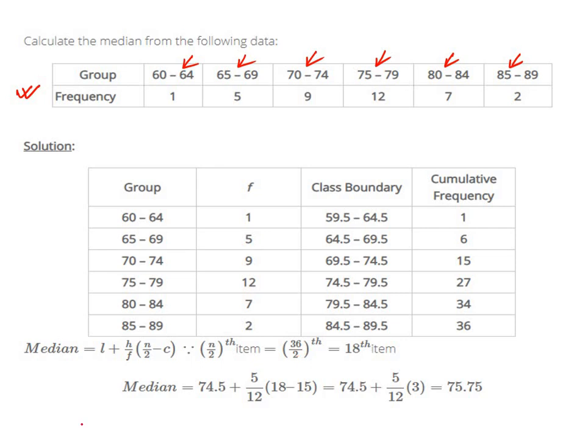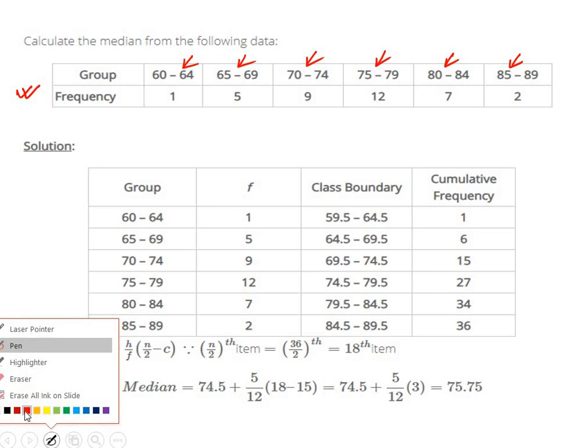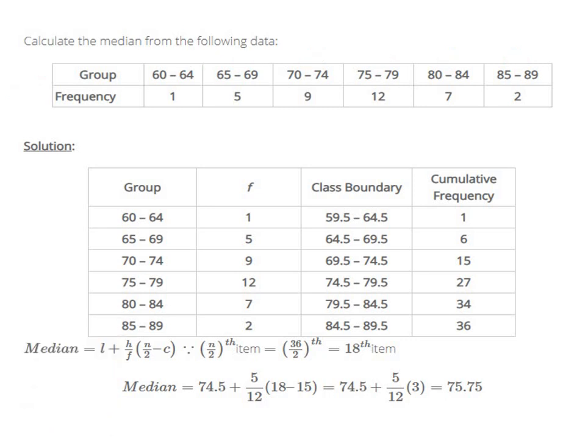Now we will find the median of this distribution. So we have written the groups in this column and the corresponding frequencies.